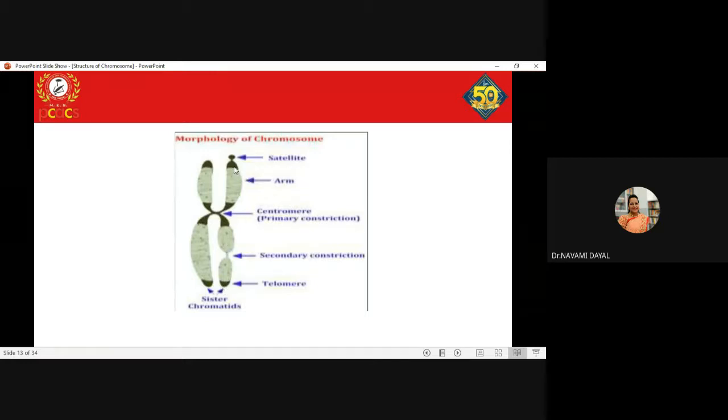Clear? So this is the constriction which is produced, and not all chromosomes will bear a satellite, but the chromosomes which bear a satellite are called satellite chromosomes. Satellites are conserved regions, marker sequences which may be present on the chromosomes.